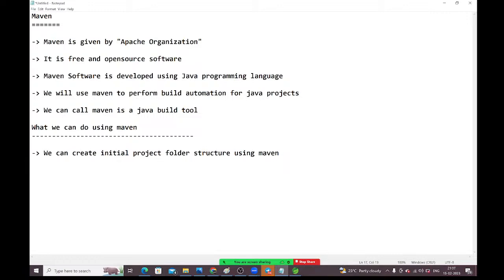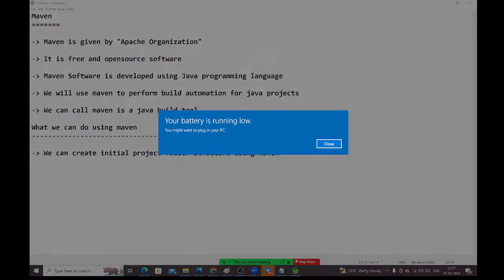All these activities will be performed by Maven only. These frameworks we are using in our project are called our project dependencies.